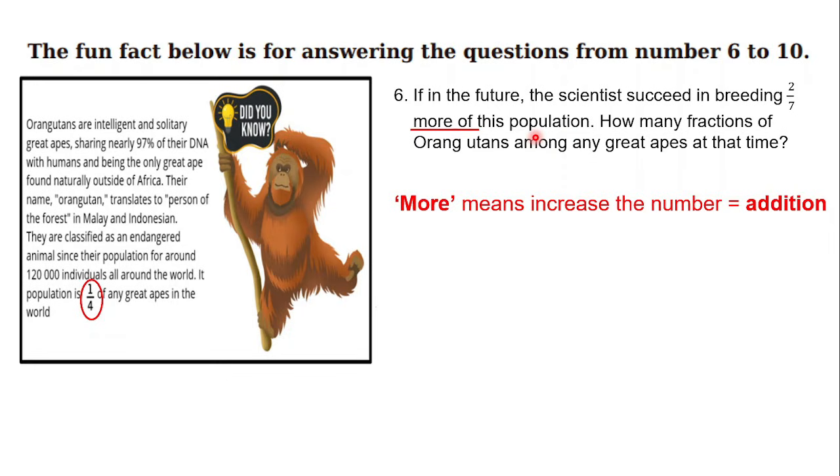Let's see from the information shown there, the population of the orangutan is only 1 out of 4 of any great apes in the world. But if in the future the scientists succeed in breeding 2 out of 7 more of this population, what does it mean? We just add 1 out of 4 plus 2 out of 7. So I think you can understand how to solve it, right?